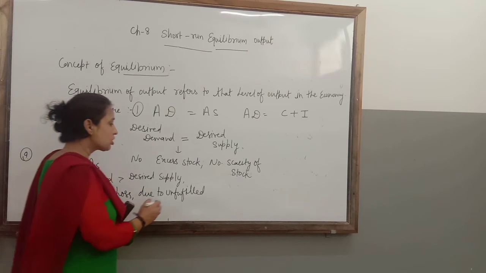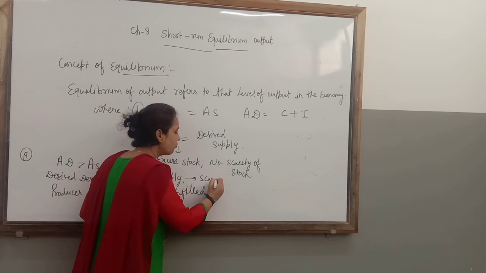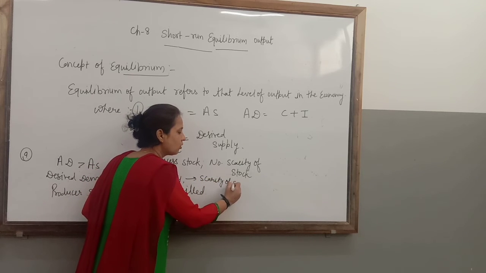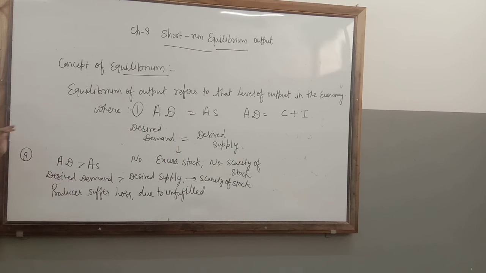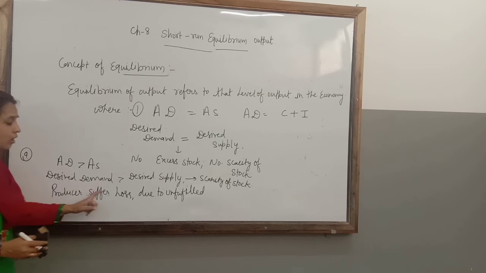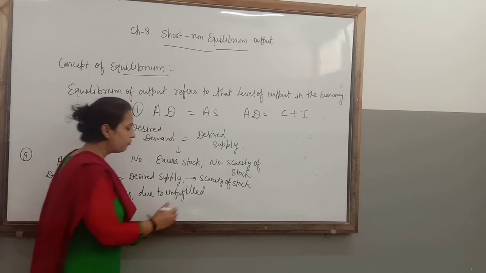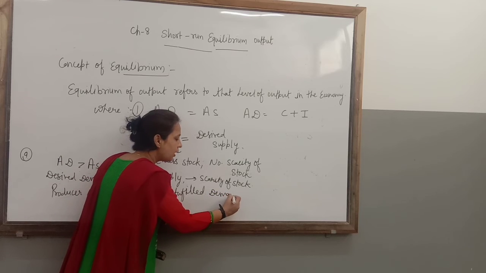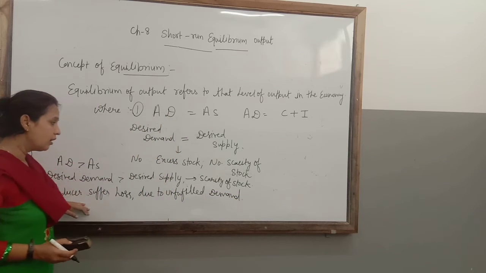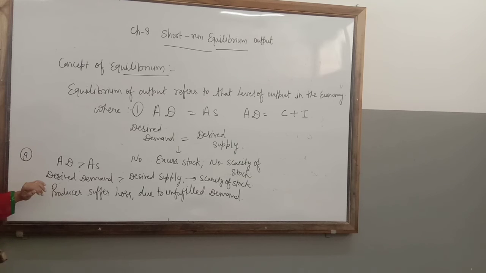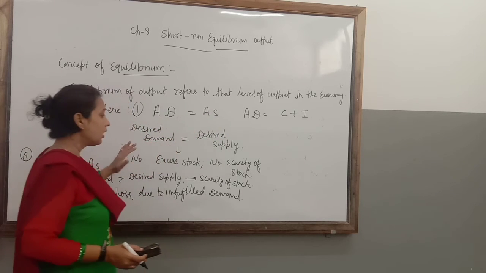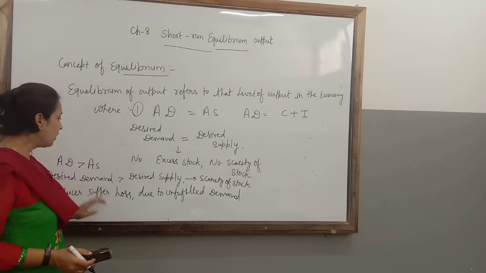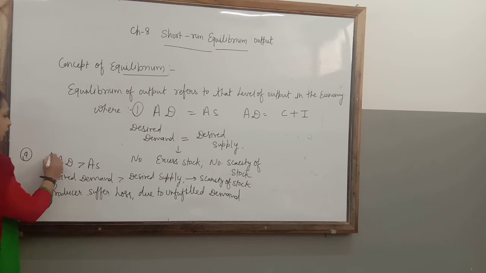Because of this reason, which kind of situation arises? Scarcity of stock. Due to the scarcity of stock, or less supply, producers suffer loss due to unfulfilled demand. The producer will not be able to fulfill the demand. So producers never want this situation. Because of this reason, he will opt for the point where AD equal to AS. Clear? So that there will not be scarcity of stock in the economy. I hope all of you have cleared this point.